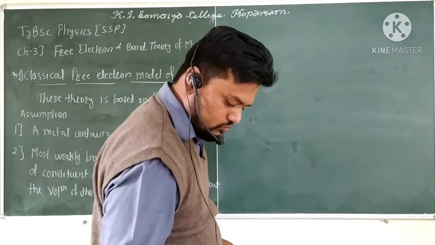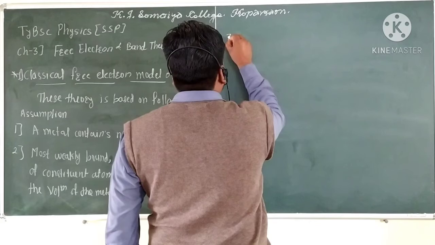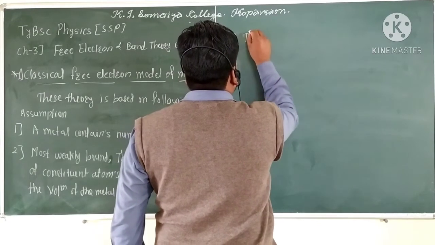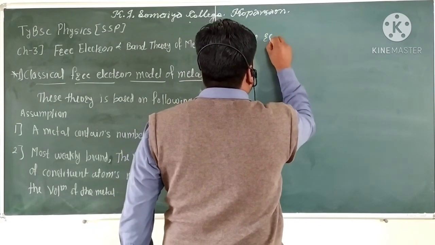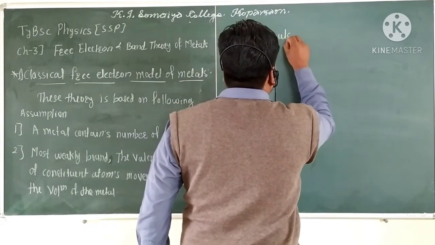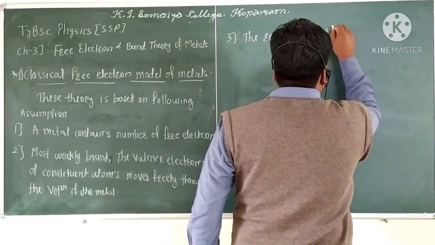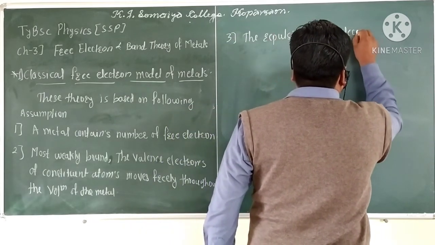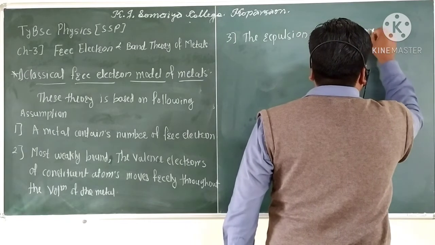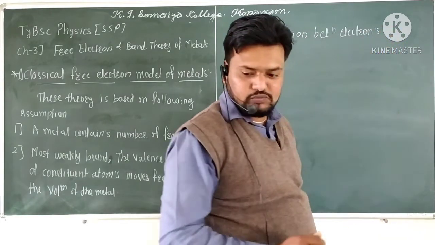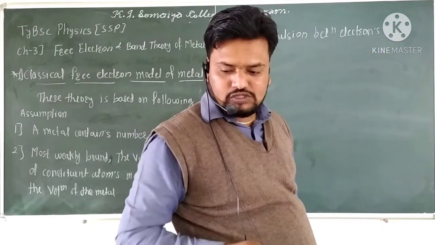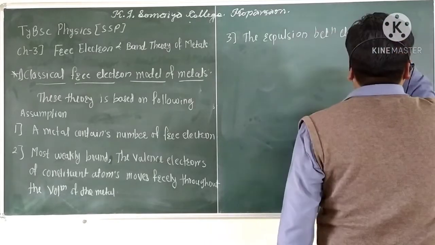The third assumption: the repulsion between electrons is ignored.